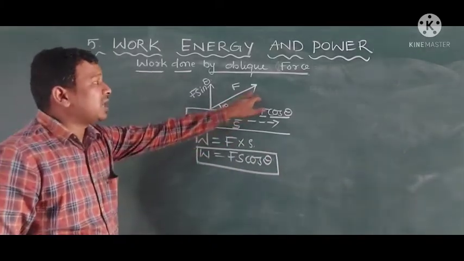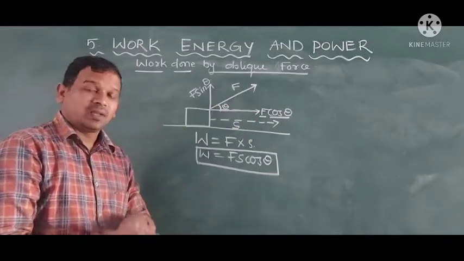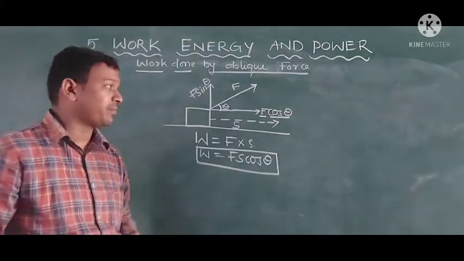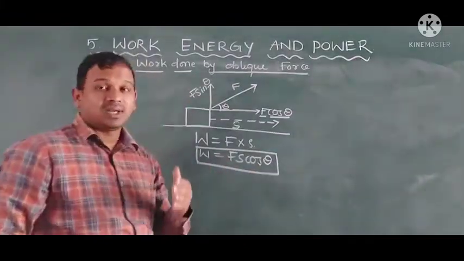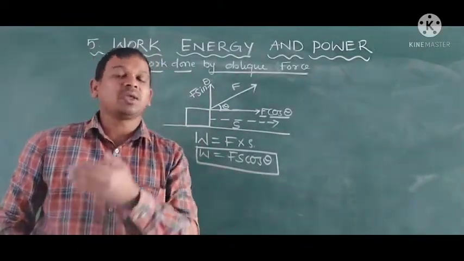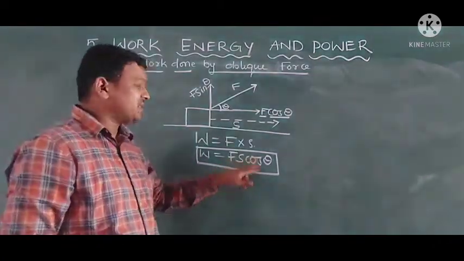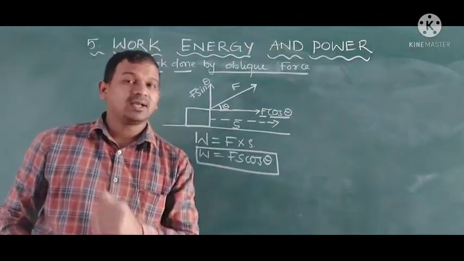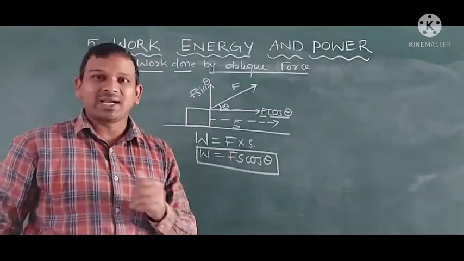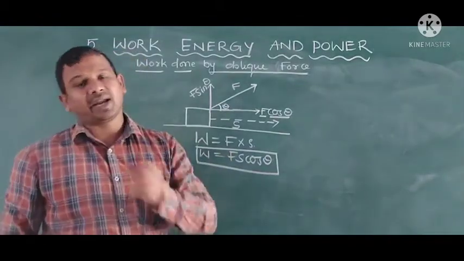Here, the angle between the force and the horizontal will decide how much of the work is done. If this angle is from 0 to less than 90 degrees, then it is said to be maximum work done or a positive work done. If this theta is 90, then it is zero work done. If this theta is more than 90 up to 180, it is negative work done.